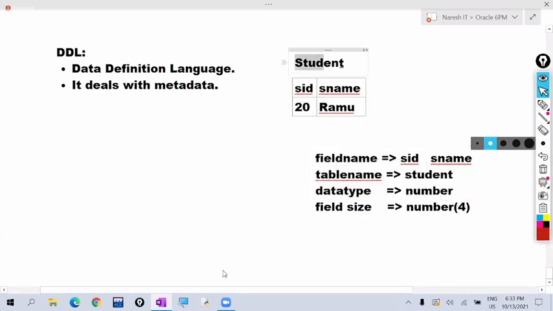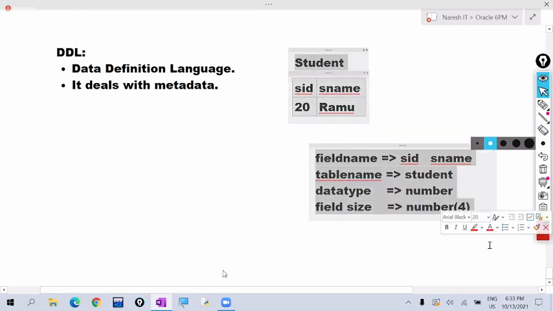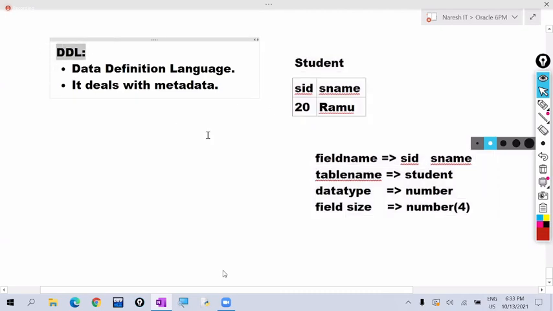Student is the table name. Table name is the metadata. Student ID and student name are the field names. Field names come under metadata. So we define this metadata using these DDL commands. So DDL commands deal with the metadata.